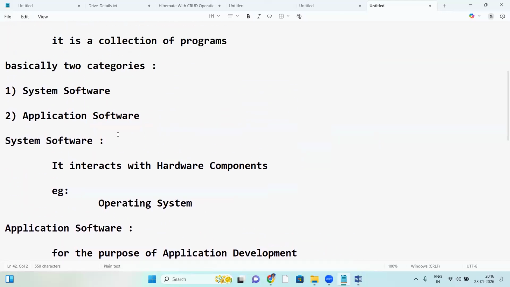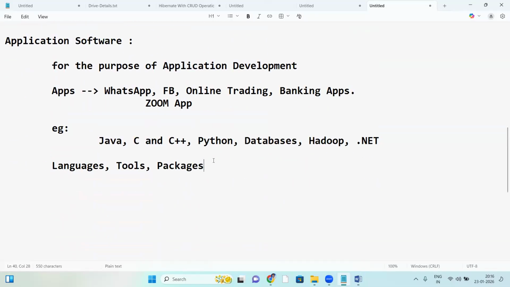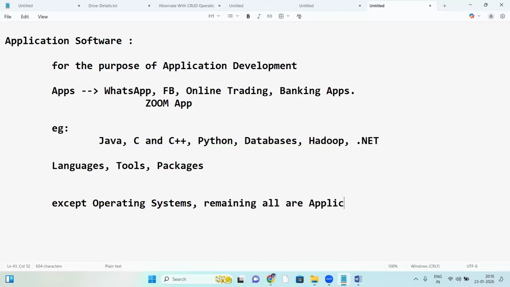System software interacts with hardware components. Only the operating system can interact with hardware components, so the OS is system software. Except operating systems, all the remaining ones are application software.